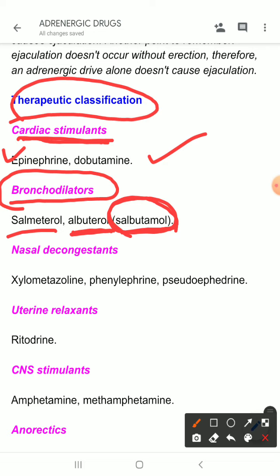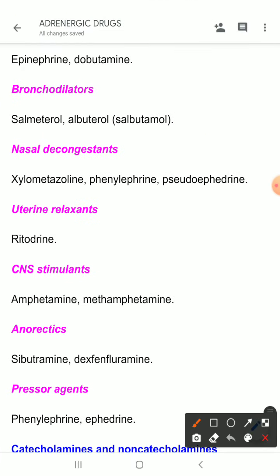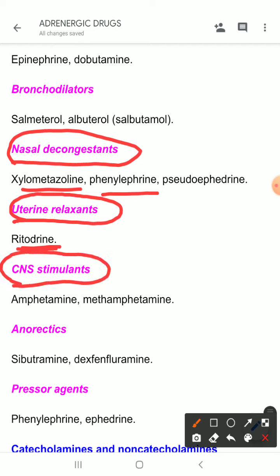Okay, so we will talk about these drugs in respiratory pharmacology. Then the nasal decongestants, xylometazoline and phenylephrine. Uterine relaxants: as I have talked about earlier, in premature uterine contractions we use these uterine relaxant drugs, for example ritodrine. Then come to CNS stimulants, for example amphetamine and methamphetamine. These drugs are not used nowadays. These are drugs of abuse, so people who are drug addicted mainly take amphetamine or methamphetamine.